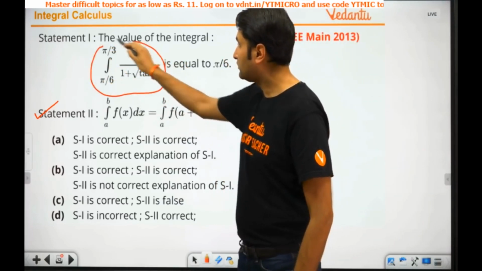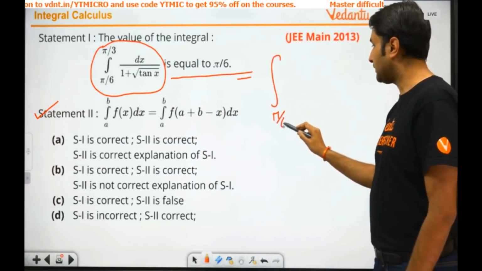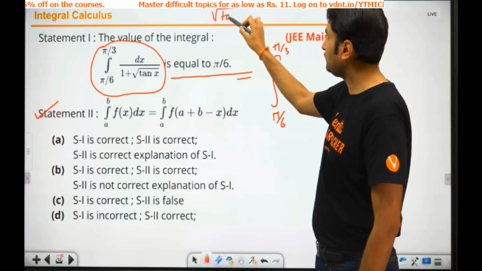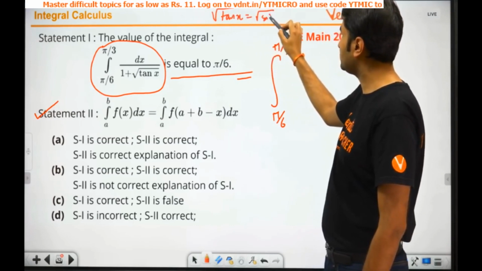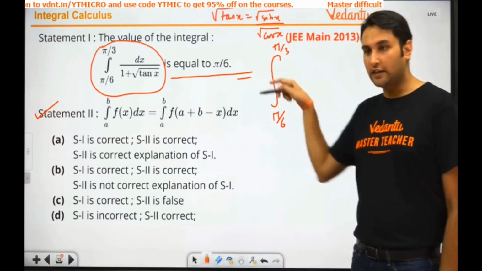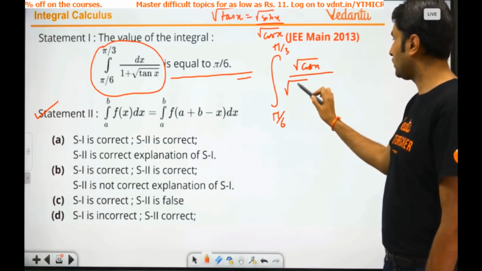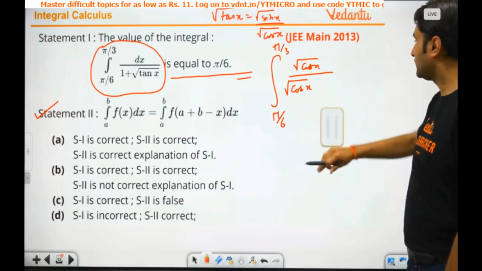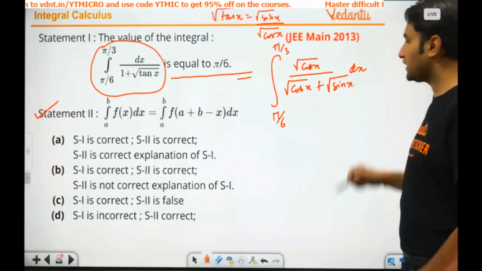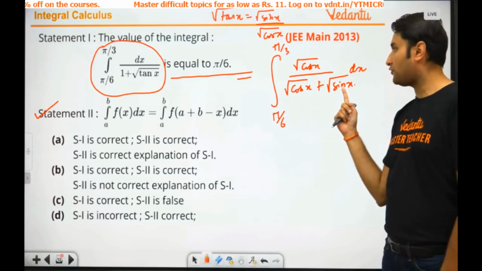If you look at this carefully, can you also write this as integration from pi by 6 to pi by 3? Can we write root 10x, all of you know, as root of sin x upon root of cos x, right? Taking the LCM, what will it become? Root cos x will come up under root of cos x, plus under root of sin x. Yeah, let me not repeat it. It is a direct property. This is f of x. This is f of a plus b minus x.